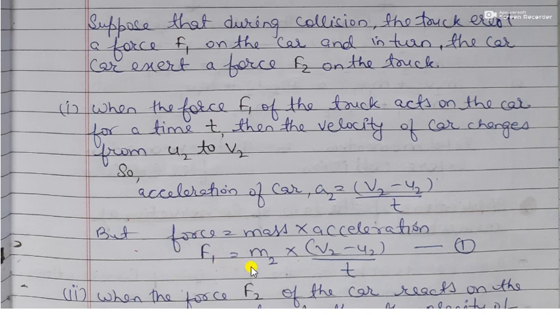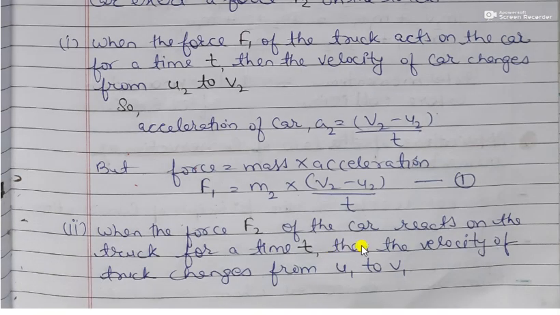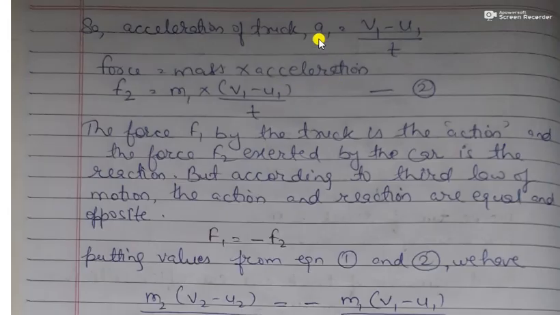Now similarly the car would also exert a force F2 on the truck for time t, and then the velocity of the truck changes from u1 to v1. So the acceleration of the truck would be a1 equals v1, the final velocity of the truck, minus u1, the initial velocity of the truck, divided by the time taken. Similarly, we can calculate the force which is exerted by the car on the truck. F equals mass into acceleration. So F2 equals the mass of the truck into the acceleration of the truck.